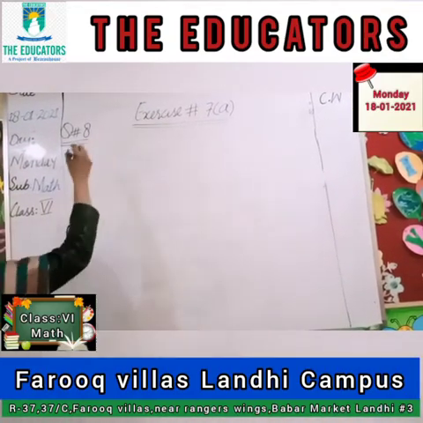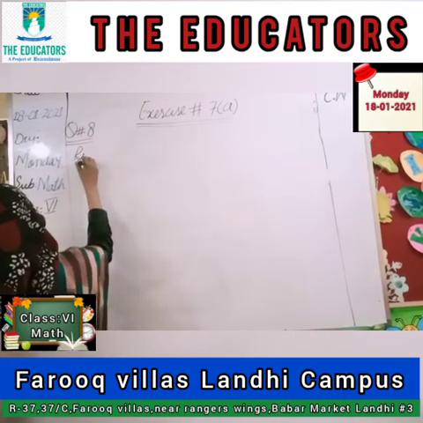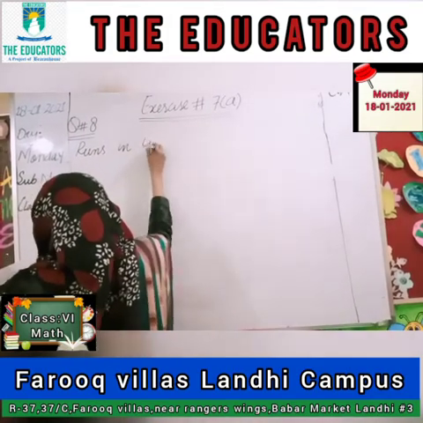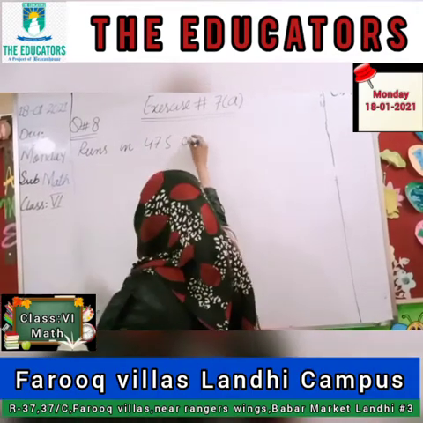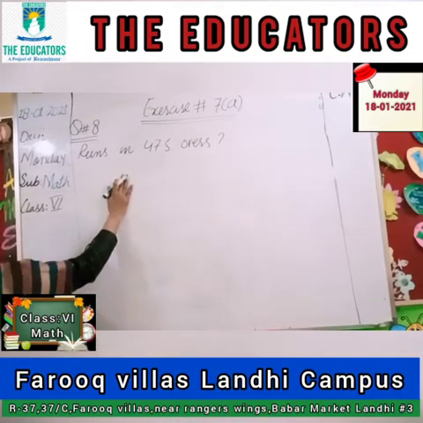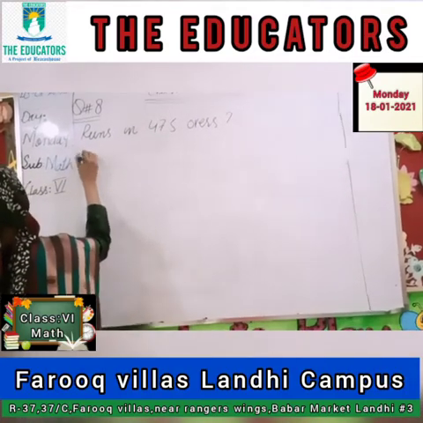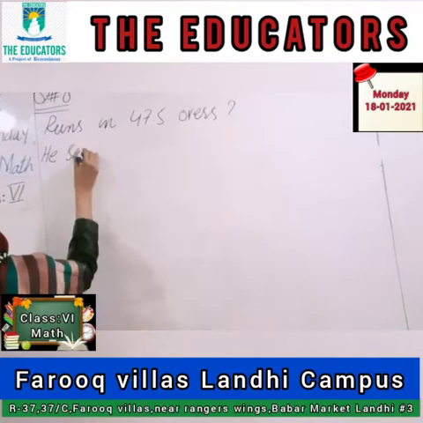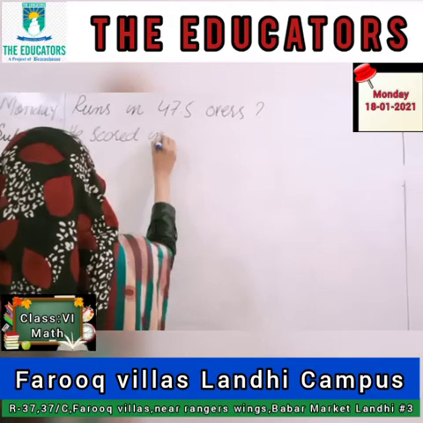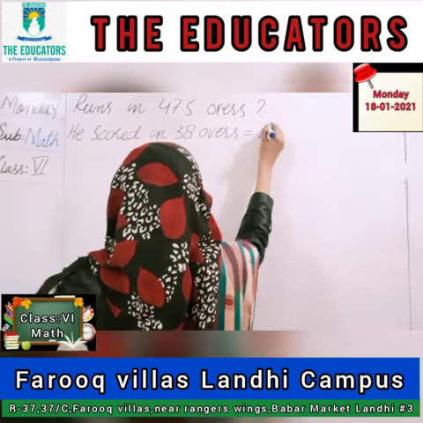First I am writing the requirement. Okay, the requirement is runs in 47.5 overs. This is our requirement. Okay, we have to find this. And given is, I am writing here, he scored in 38 overs how many runs? 100 runs. Okay,